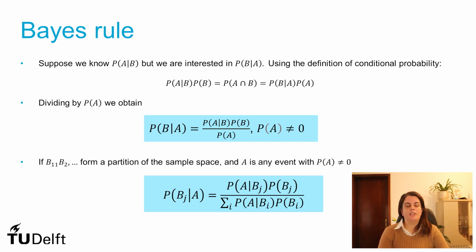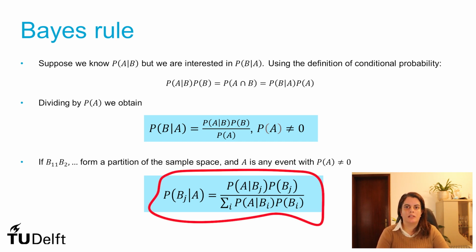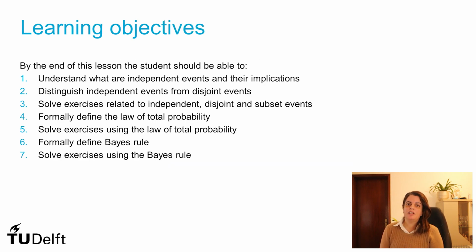And using the law of total probability, sometimes we rewrite Bayes' rule in this way. So today we talked about independent events and why independence does not mean that they are disjoint, and these are two very separate concepts. We talked about the multiplication rule for independent events.